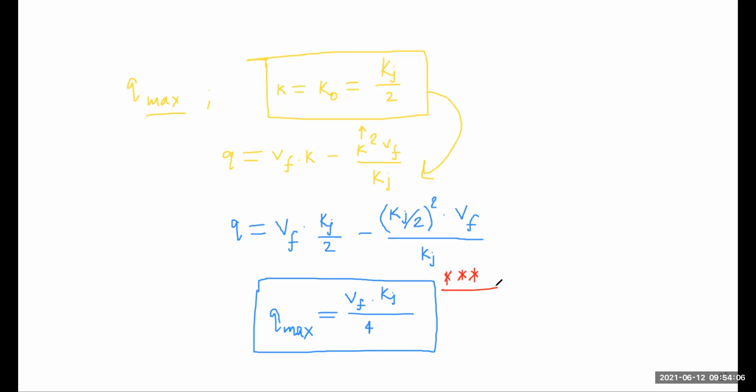Now we have another relationship. We obtain a relationship between Q and V. Here we get our relationship between Q and K as a parabolic relationship, because we already discussed that the relationship between Q and K is parabolic. One thing is left, which is the relationship between Q and V. So we derive the relationship between Q and V. I think this part is completed. Now move towards the next part.